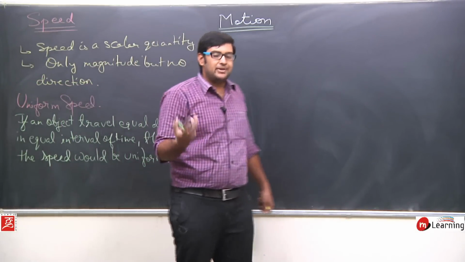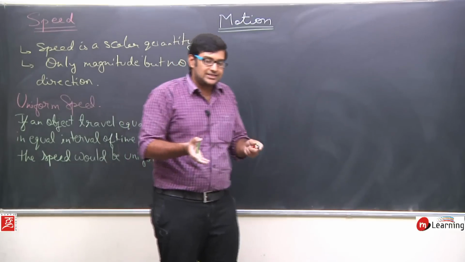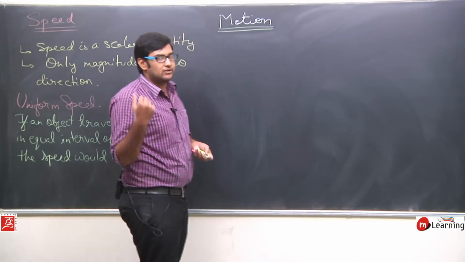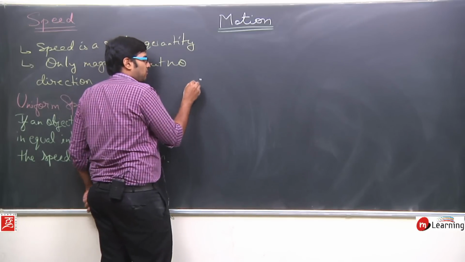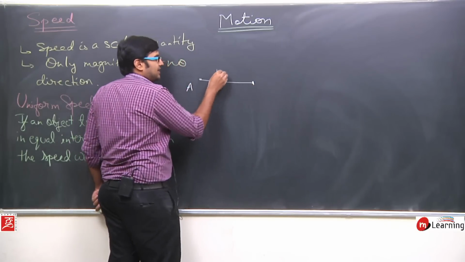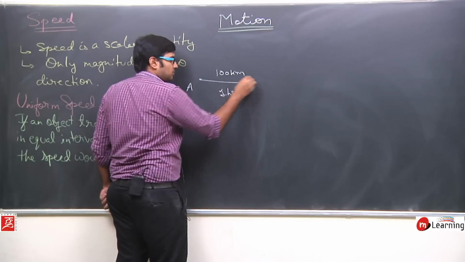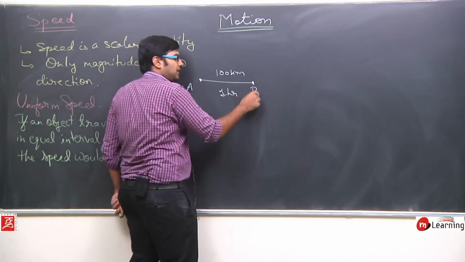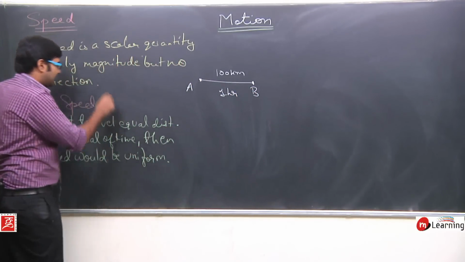Now what exactly does this mean? This means that if an object is traveling equal distances in equal intervals of time. For example, an object travels from point A to point B, and let's say it traveled 100 kilometers in 1 hour. So how do we define the speed?